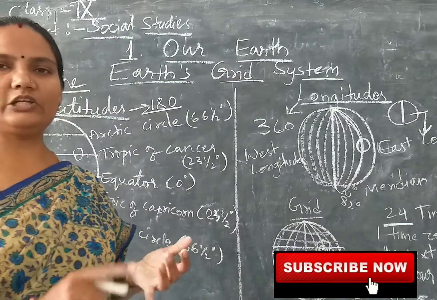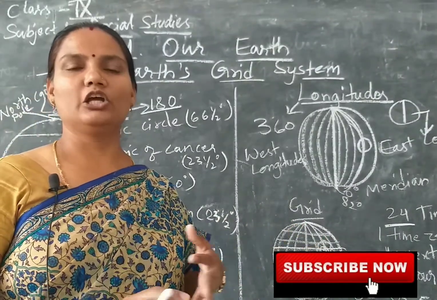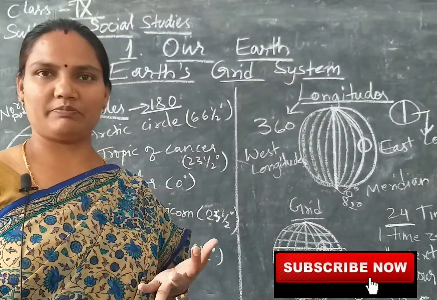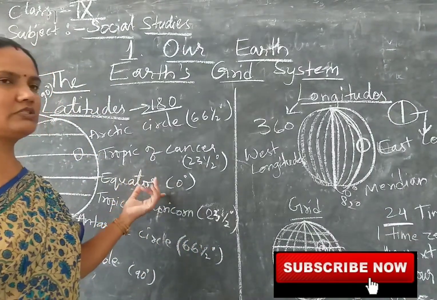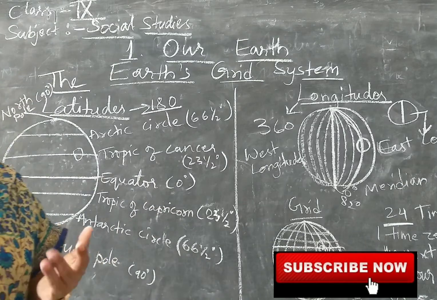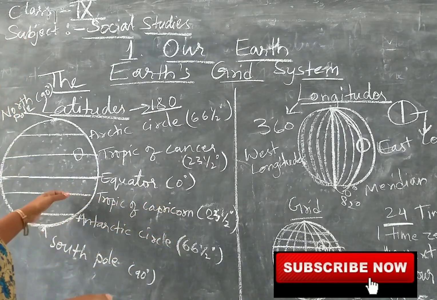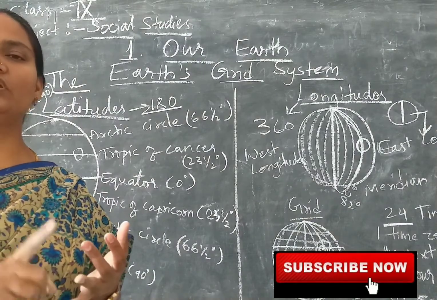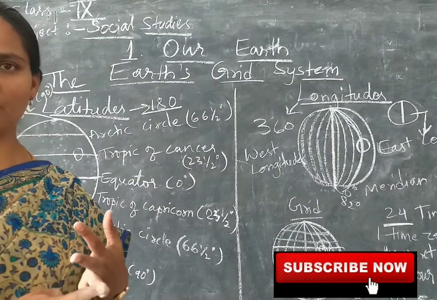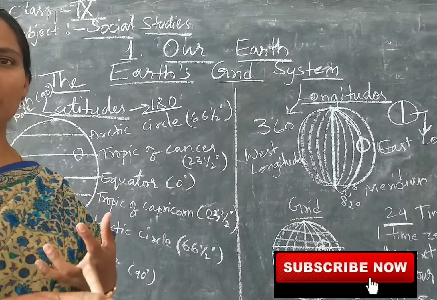If you know the latitudes and longitudes of any country, you can locate it on the map easily. Is that clear, children? Latitudes and longitudes are denoted with degrees, minutes and seconds, right?